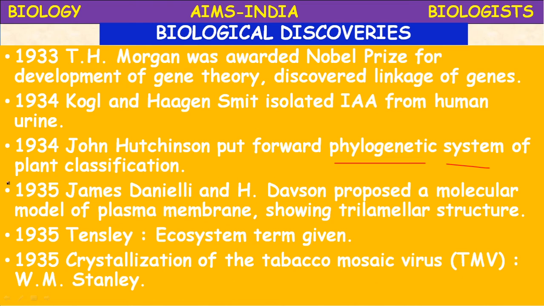Next, in 1935, James Danielli and Davson, very important scientists, proposed a molecular model of the plasma membrane showing a trilamellar structure. The bilipid structure proposed by Robertson was most popular, but the Danielli and Davson model is also widely accepted.